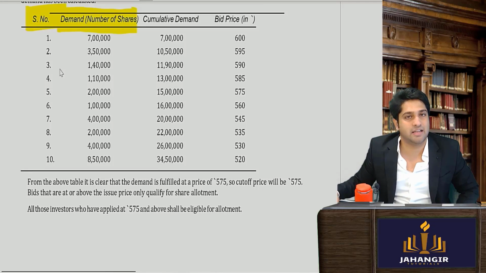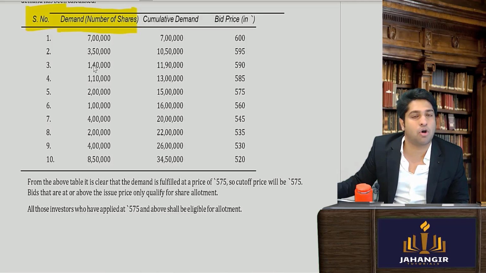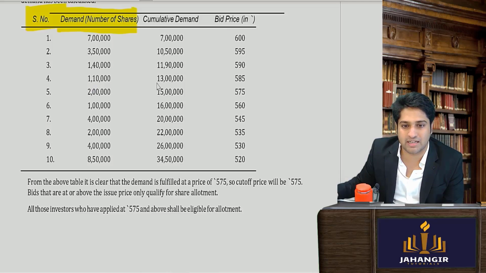So when I see the number of shares by serial number, first is 7 lakhs, then 3 lakhs came so 10 lakhs, then 1,40,000 came. So we are seeing the bid price also, and then this price. We are trying to see at which price we can close the amount. So once we see that cumulative demand came at 15 lakhs, yes or no?